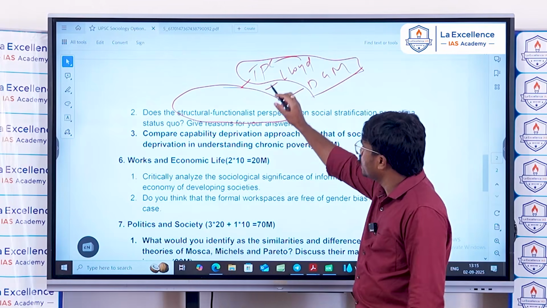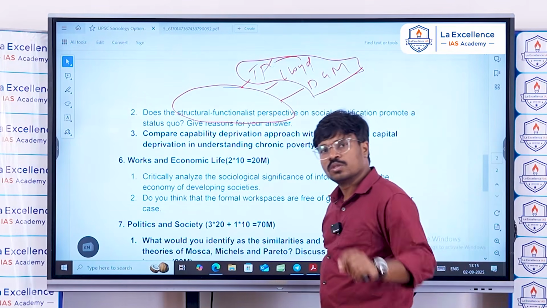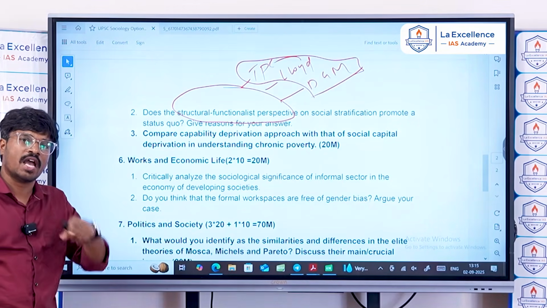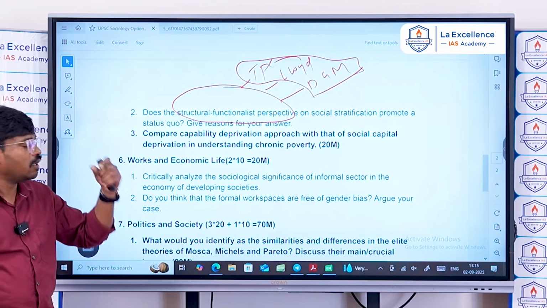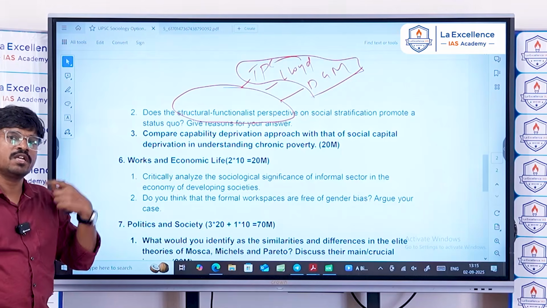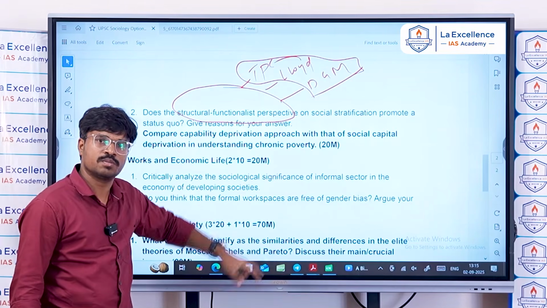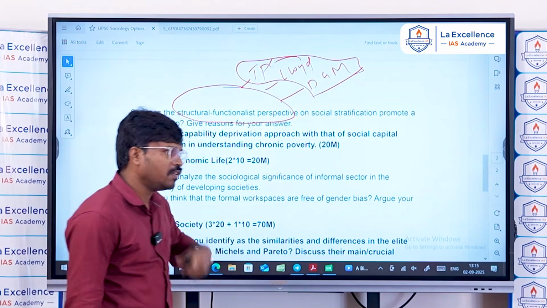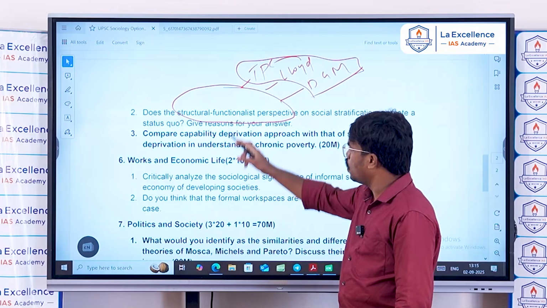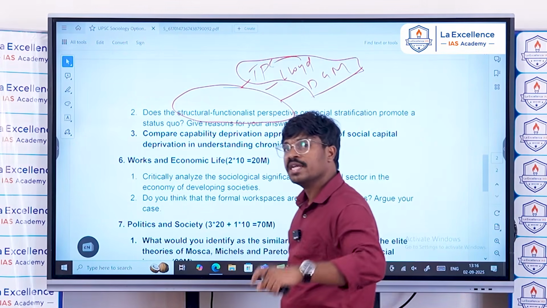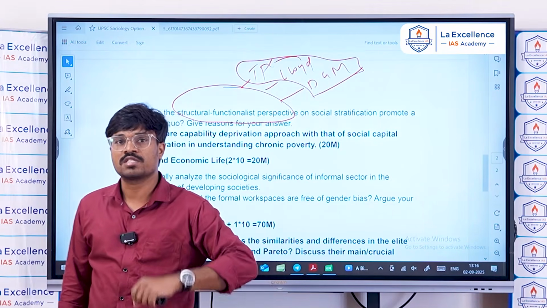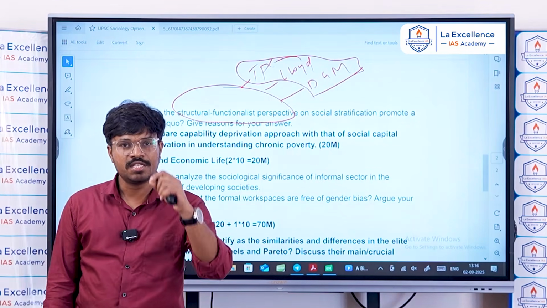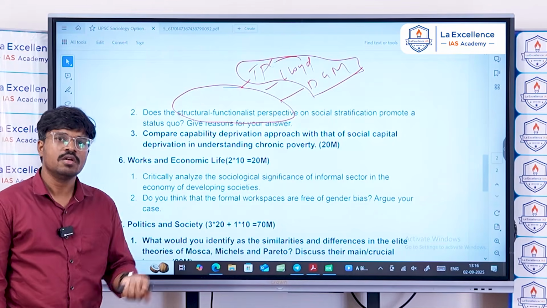That means the structural functionalist argument is supporting status quoism in the society. The existence of inequalities in the society is natural and required for the society. All these inequalities were a functional necessity of the society according to the structural functionalist perspective. Stratification is the functional necessity of the society. That means they legitimize the differences, the structural inequalities, in the society. Stratification here means structural inequalities.